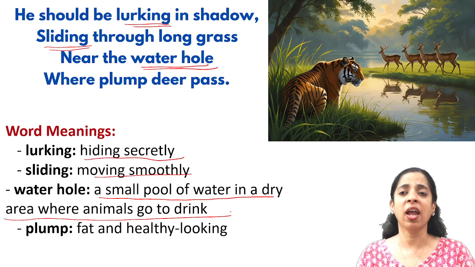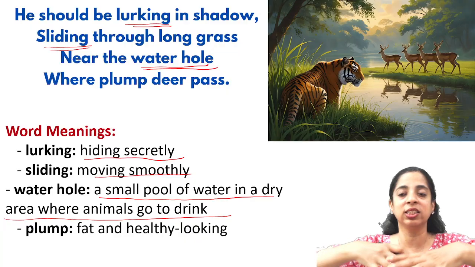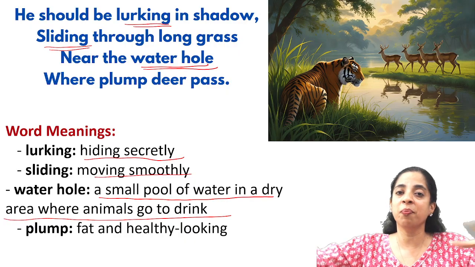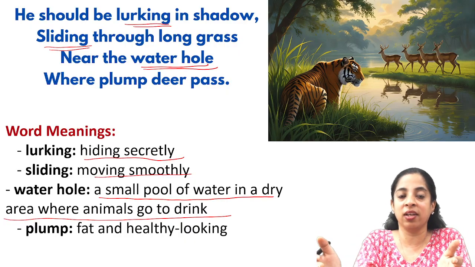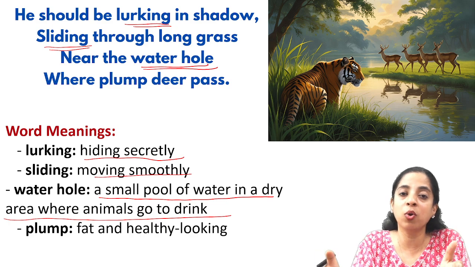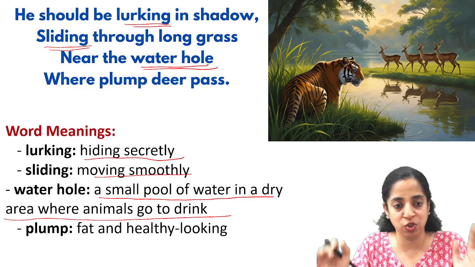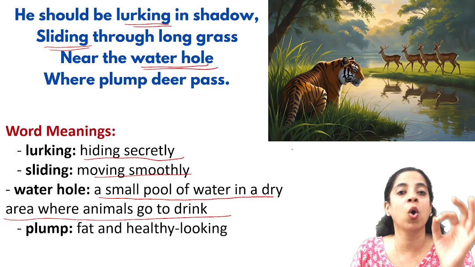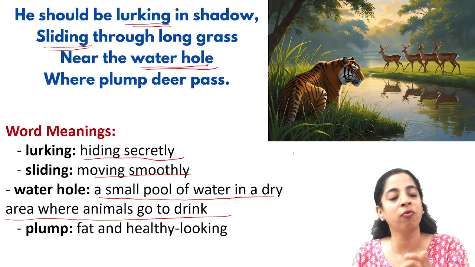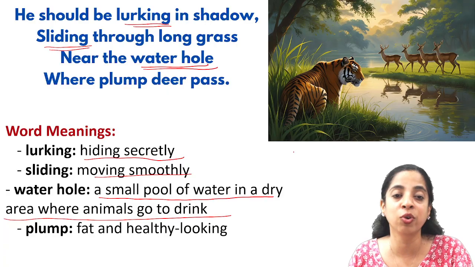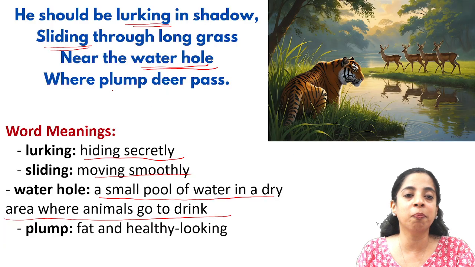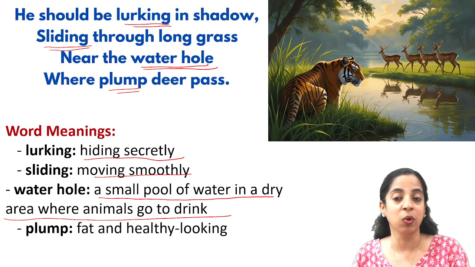So there's a big dry area and this small area where there is water. A small pool of water in a big area where there's no water and only this much is the water. That is why it is called water hole. Where plump deer pass. Plump means fat and healthy looking.